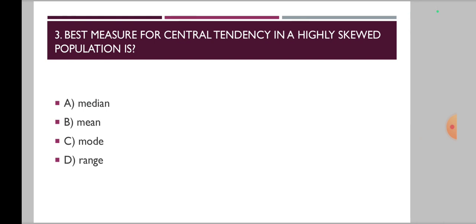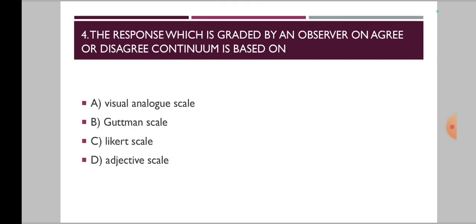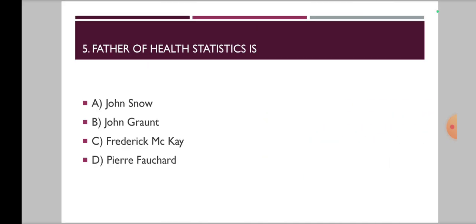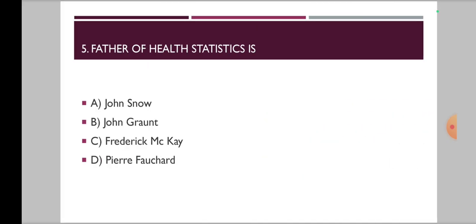Now, moving on to the fourth question, that is, the response which is graded by an observer on agree or disagree continuum is based on. Options are A. Visual analog scale, B. Guttman scale, C. Likert scale and D. Adjective scale. Okay. Fifth one, that is father of health statistics is.